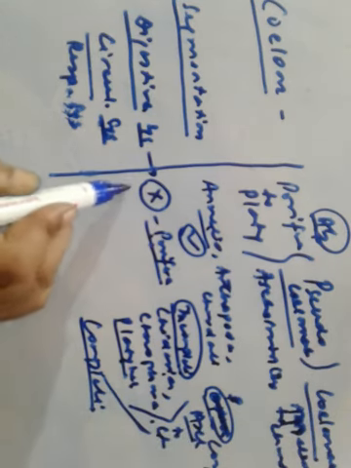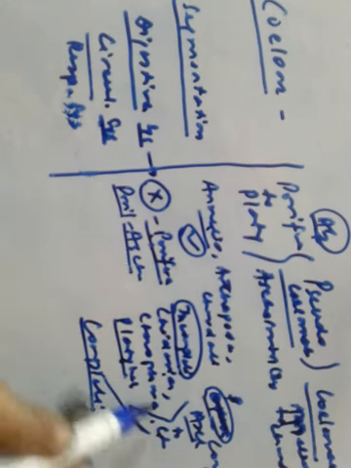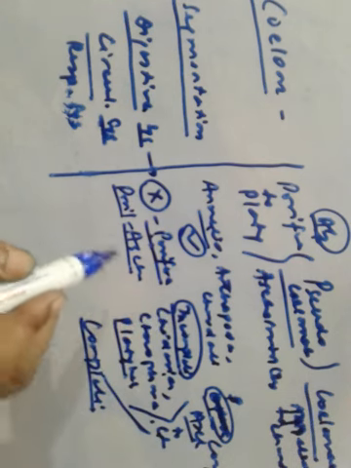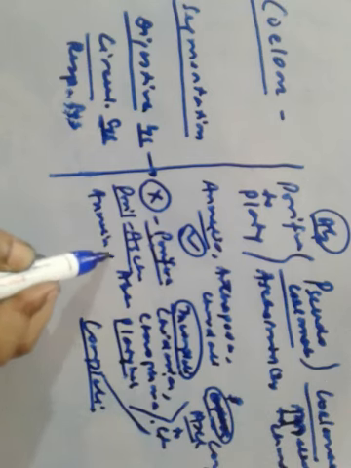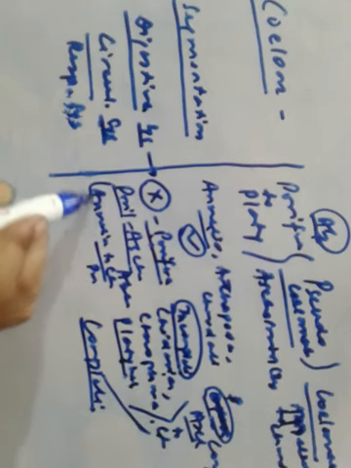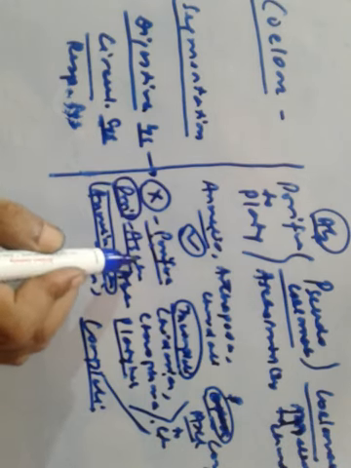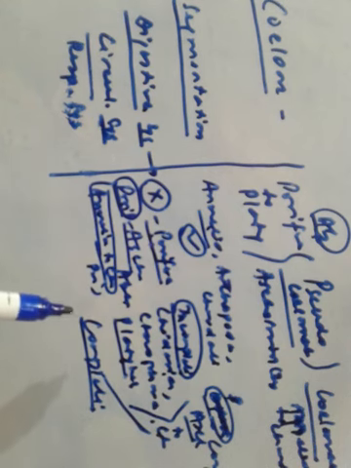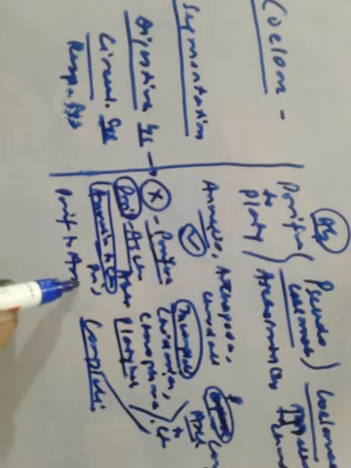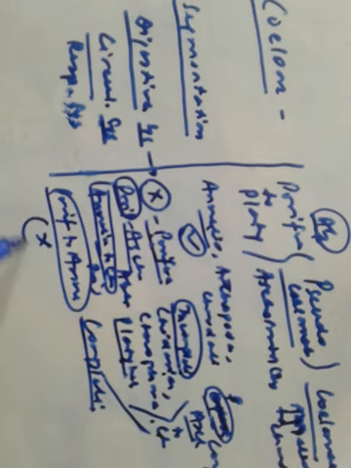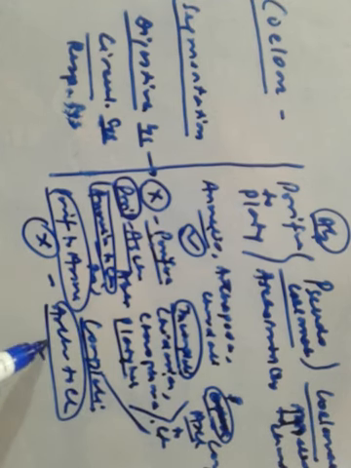Circulatory system: from Porifera to Aschelminthes, it's absent, and from Annelida to chordates, it's present. Respiratory system: Porifera to Annelida has also been included. It's absent, and from Arthropoda to Chordata, it's present.